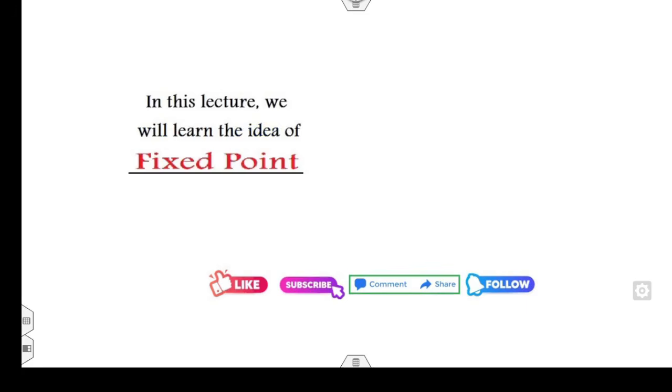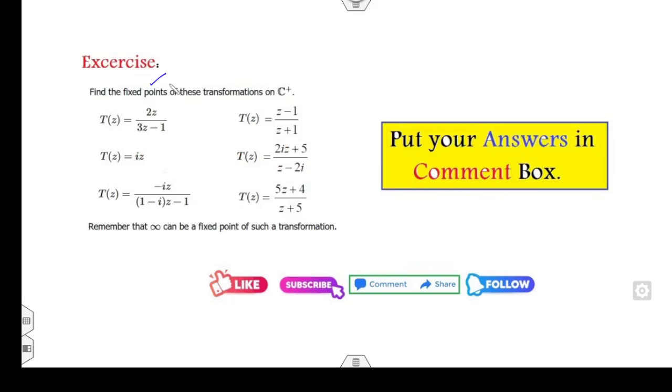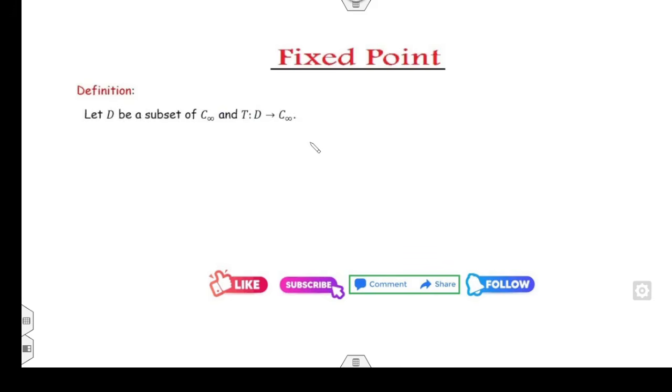Now in this lecture we will learn the idea of the fixed point. Once you learn the idea of the fixed point from this lecture, you will be able to answer all these 6 questions: 1, 2, 3, 4, 5 and 6. You can note down these questions, and once I complete my lecture, you can put your answer in the comment box and let me know how many of you are able to understand today's lecture.